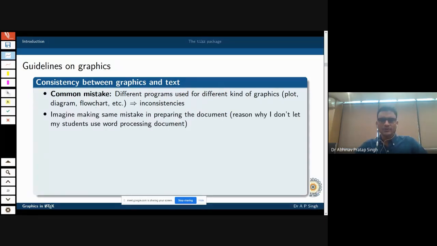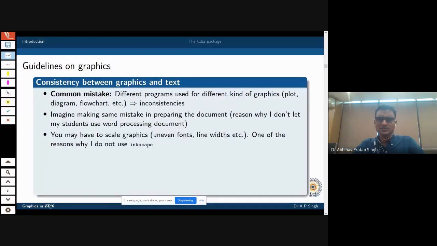Another problem is that you keep repeating the same mistake again and again in the document, and you end up with an extremely inconsistent document. Your font is somewhere else, your line spacing is somewhere else, and all those things. That inconsistency creeps into your document, and therefore LaTeX is the best in this particular case. Another point that I want to emphasize is that you should not scale your graphics.